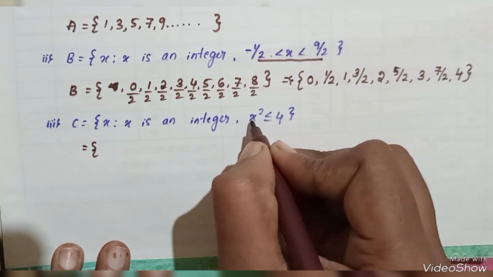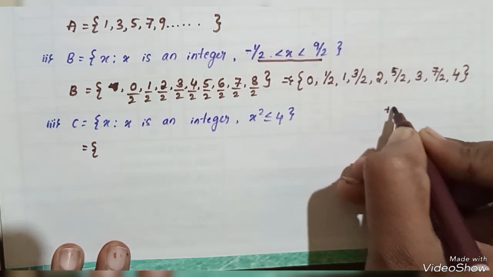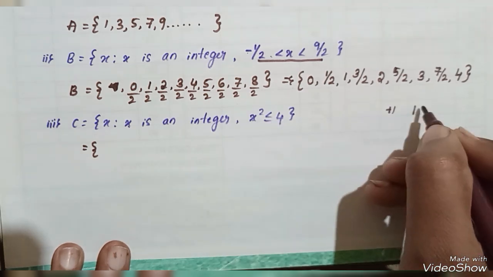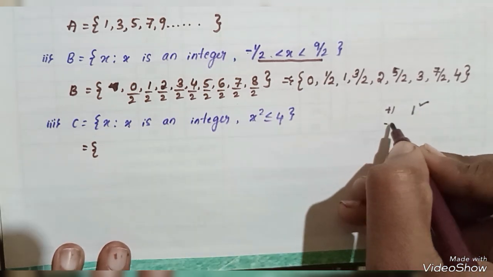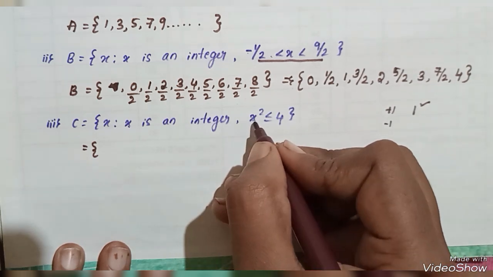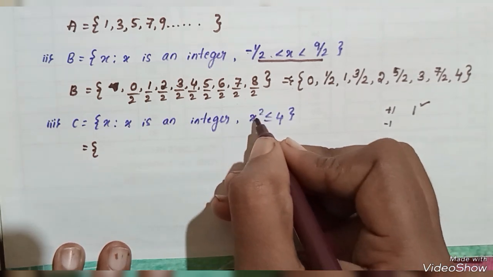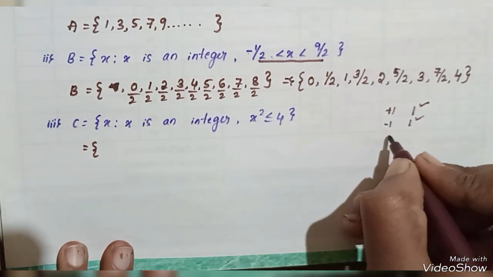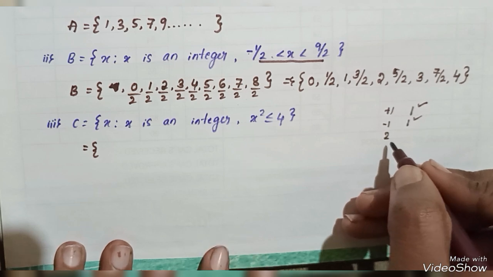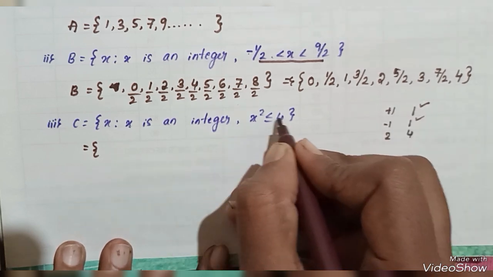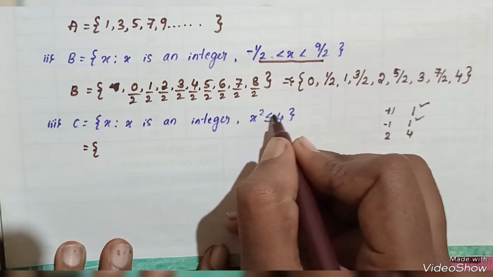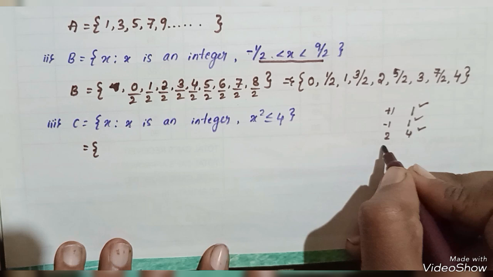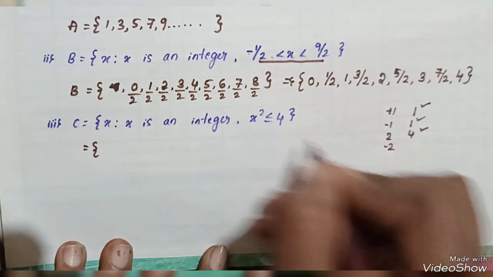First, I have to check. Put x equals plus 1. 1 square is 1, which is less than 4. Okay, it is obvious. Again, I have considered minus 1. Minus 1 square is again 1. The condition is obvious. Now I consider 2. Plus 2. 2 square is 4. So 4 is less than or equal to 4. Okay, obvious. Again I consider minus 2. Minus 2 square is again 4.